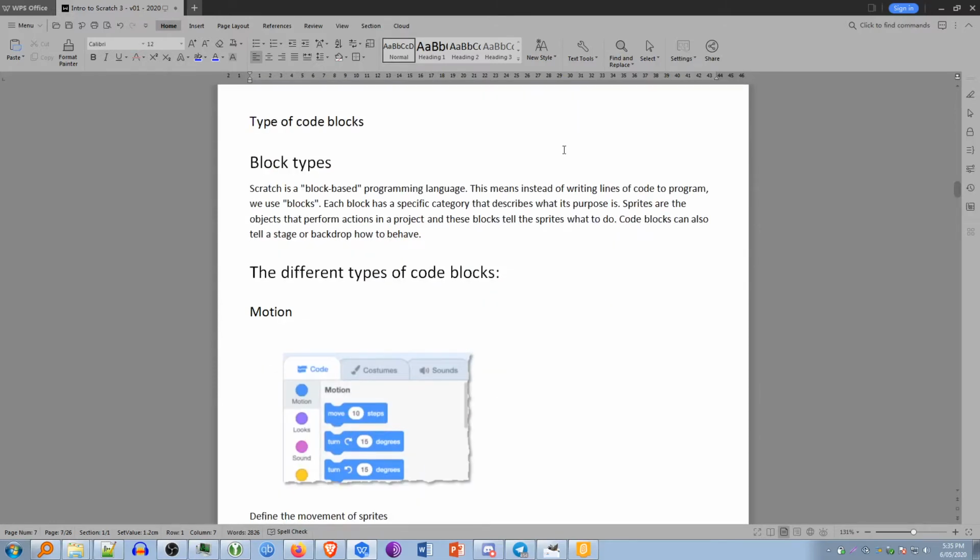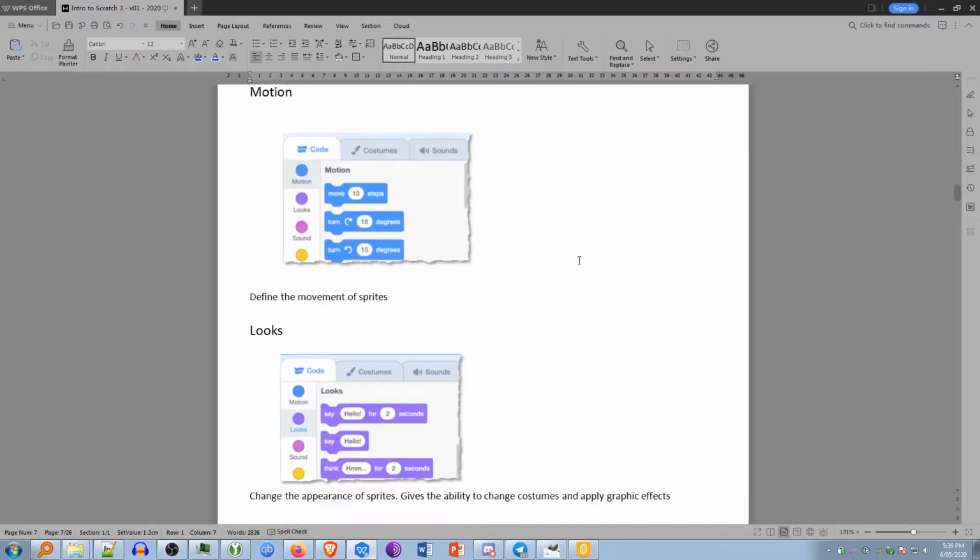Types of code blocks. Block types. Scratch is a block-based programming language. This means that instead of writing lines of code to program, we use blocks. Each block has a specific category that describes what its purpose is. Sprites are the objects that perform the action in a project, and these blocks tell the sprites what to do. Code blocks can also tell a stage or backdrop how to behave. The different type of code blocks.